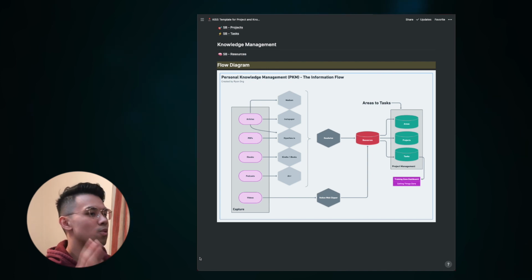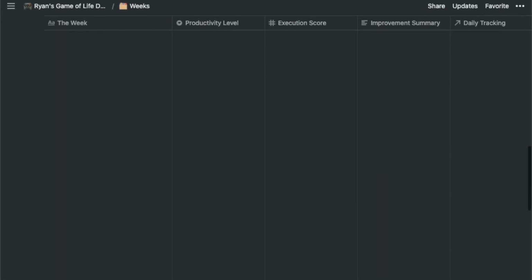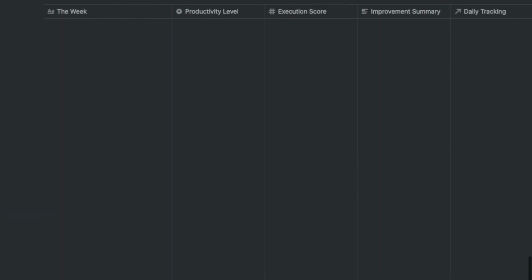Your brain is not designed to remember things, it's designed to come up with ideas, reasoning, and chaining concepts together. Storing ideas and our thought process in a single place that allows us to easily access it in the future is the role of our second brain. There are many more additional things you can add to this Notion KISS system. For example, a reflection system.